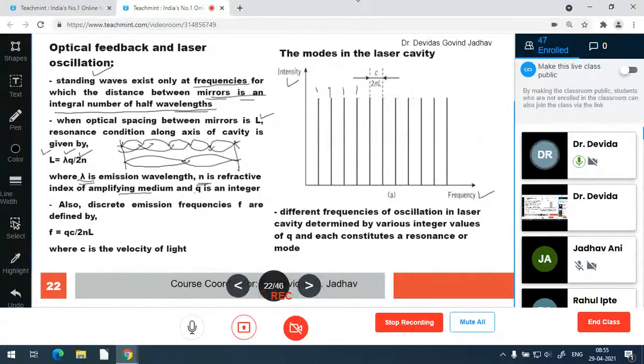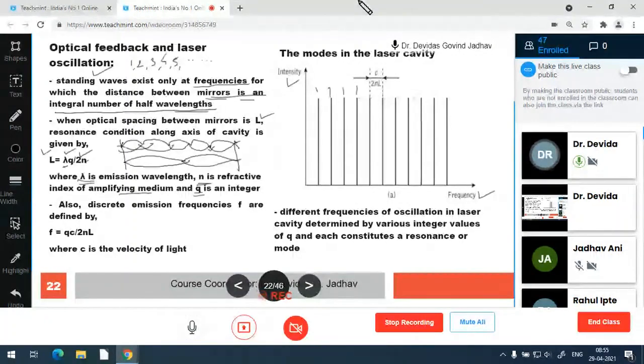And q is the integer number. Lambda is wavelength, n is refractive index, but q is an integer number. What do you mean by integer number? Any integer like 0, 1, 2, 3, 4, 5.